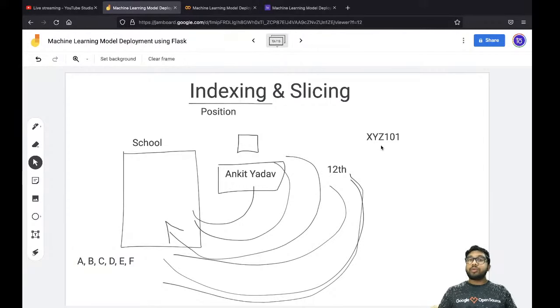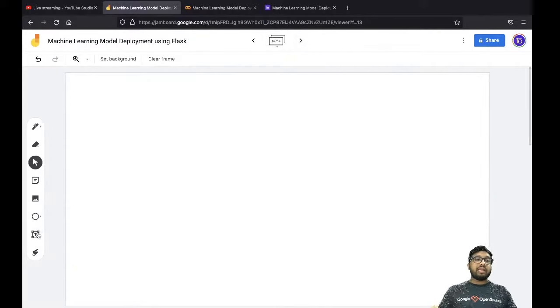That means it will be a unique ID or a unique number that will be assigned to each element, so that if you want to reach out to a particular element, you can give the ID and you are going to get an output. Okay, in a simple way, let's understand this.